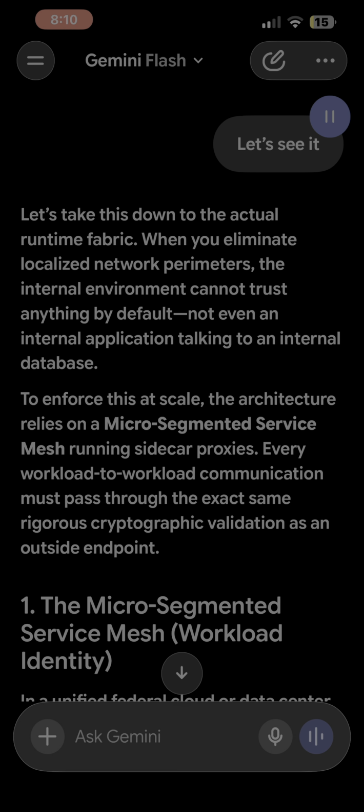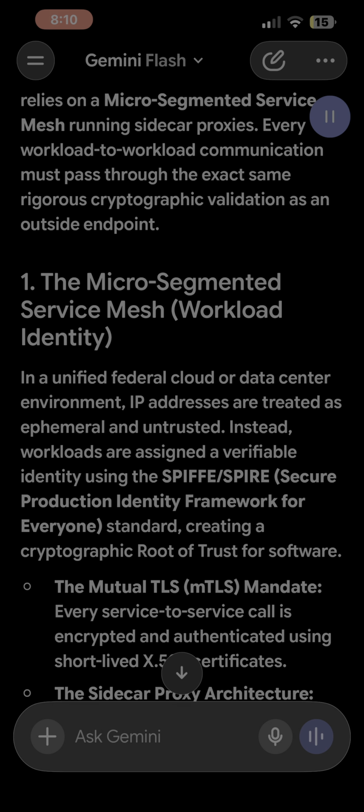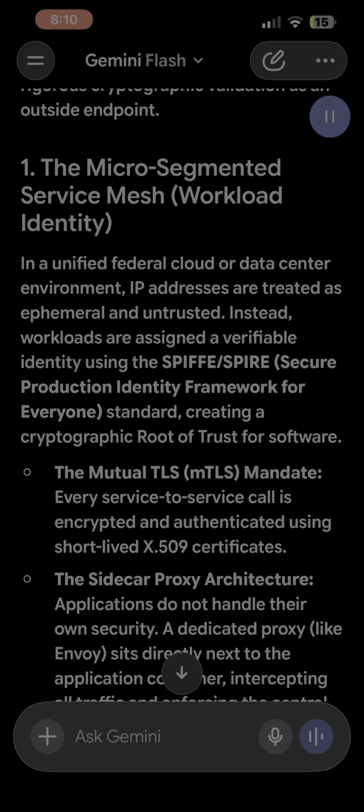1. The micro-segmented service mesh, workload identity. In a unified federal cloud or data center environment, IP addresses are treated as ephemeral and untrusted. Instead, workloads are assigned a verifiable identity using the SPIFFE/SPIRE, Secure Production Identity Framework for Everyone standard, creating a cryptographic root of trust for software.